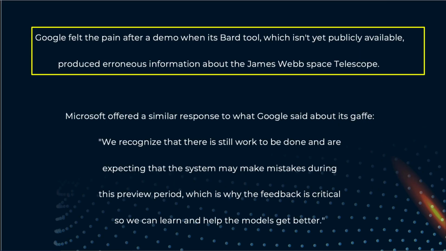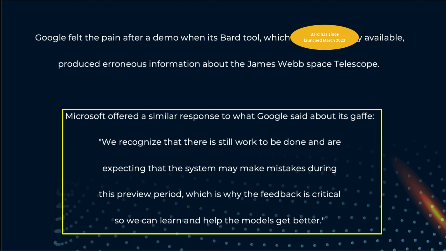Google felt the pain after they did a demo of its Bard tool, which isn't yet publicly available. It produced erroneous information about the James Webb Space Telescope. So in a live demo, giving the wrong information. Microsoft offered a similar response to what Google said about its gaffe. We recognise that there is still work to be done and are expecting that the system may make mistakes during this preview period, so it is not reliable, which is why the feedback is critical so we learn and help